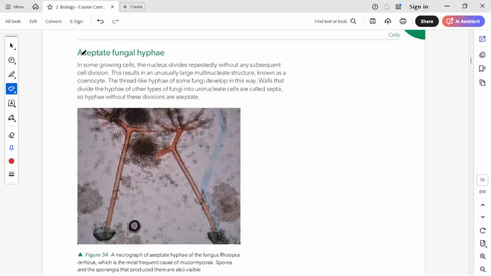The next example of an atypical cell in eukaryotes is aseptate fungal hyphae. So what are septate and what is aseptate? Let's understand that first. So what are fungal hyphae?